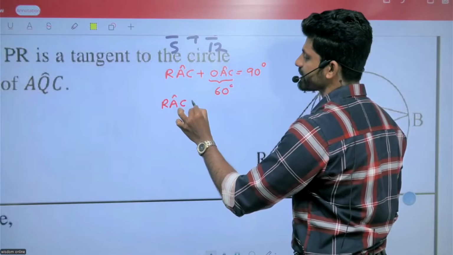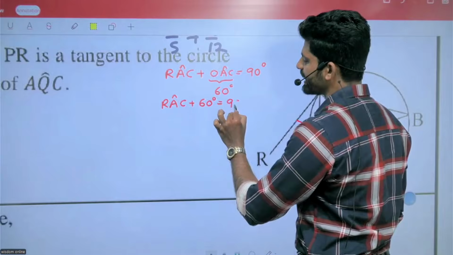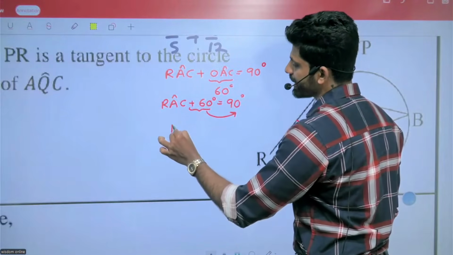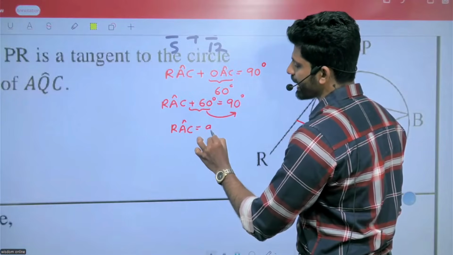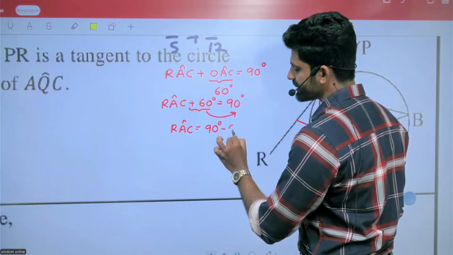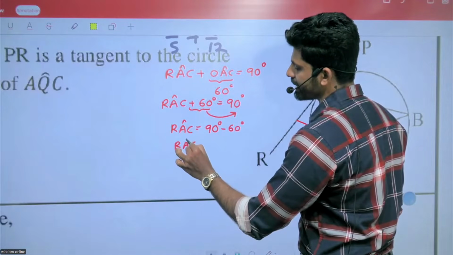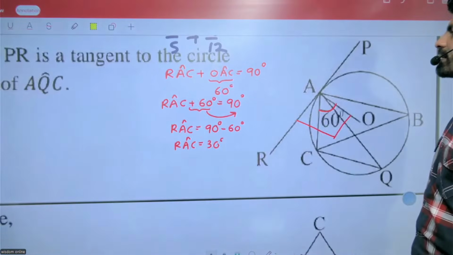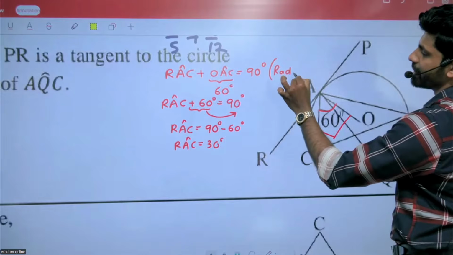RAC plus 60 equals 90 degrees. Moving 60 to the other side, RAC equals 90 minus 60, so RAC equals 30.